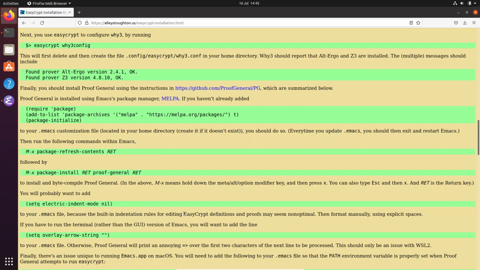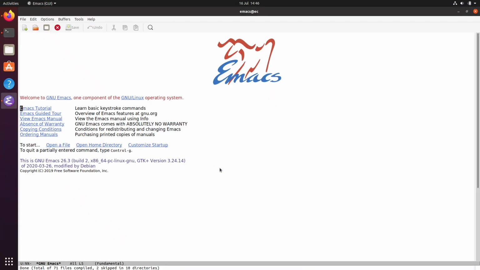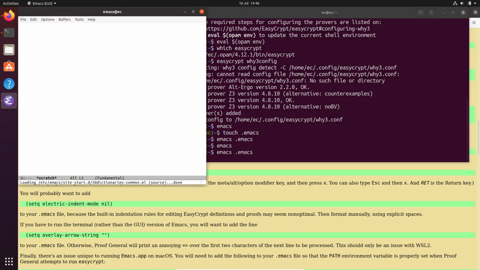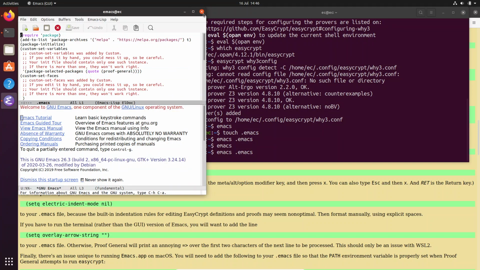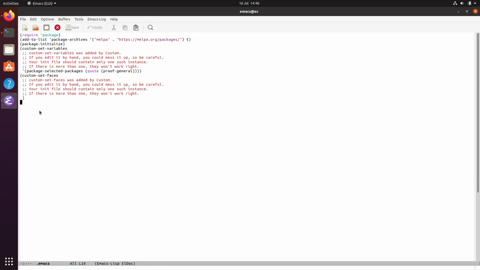Yes, so this is one of the things about EasyCrypt, that the built-in indentation is just quite strange and sometimes hard to understand. So I'm going to add this to my customization file. And let's see, yeah, so it's installed. I'm going to leave and go back to my Emacs file, and okay, I'm going to dismiss the startup screen.